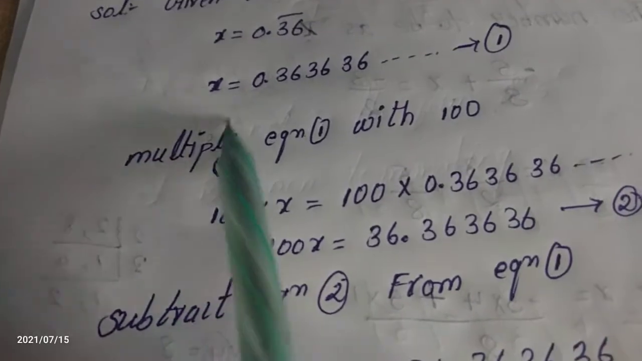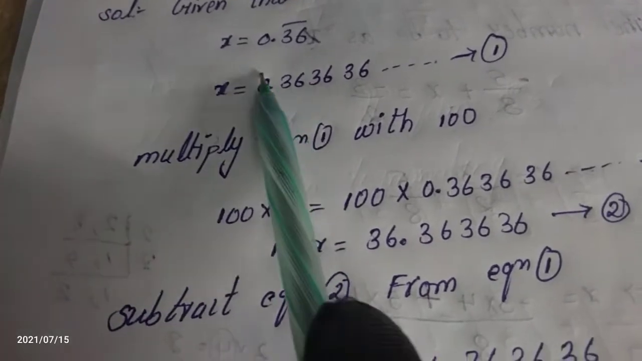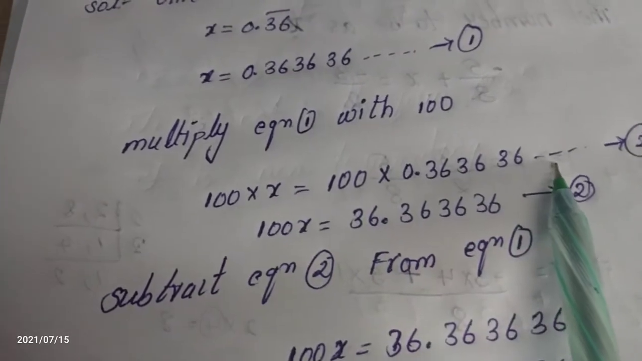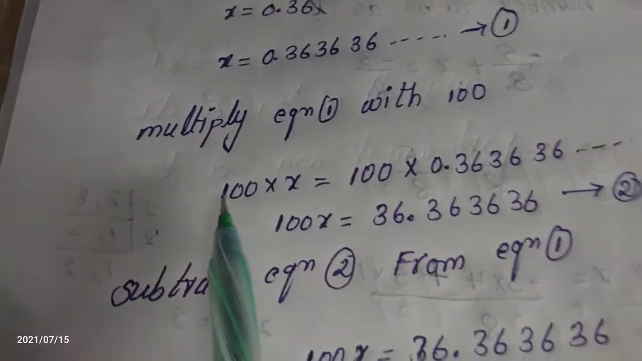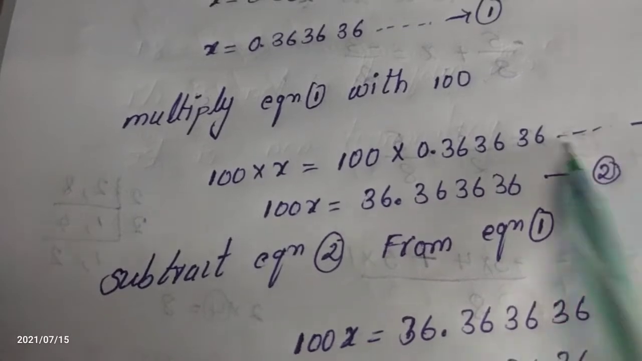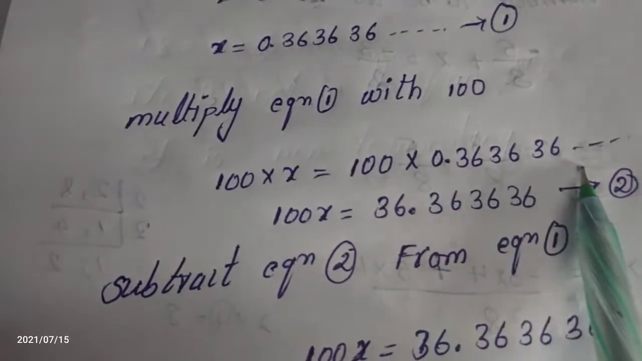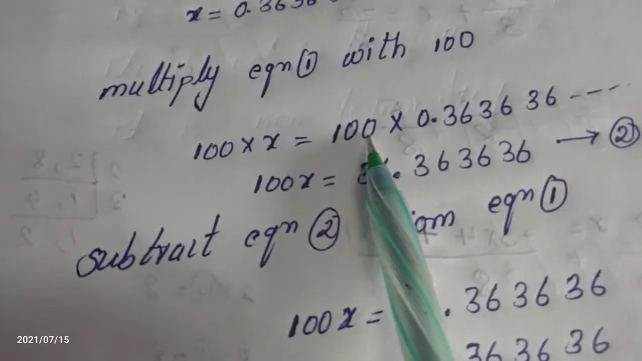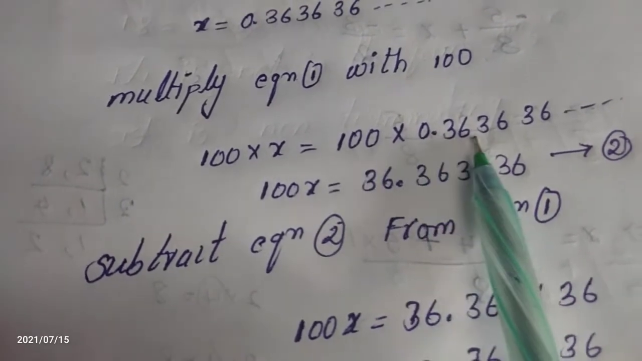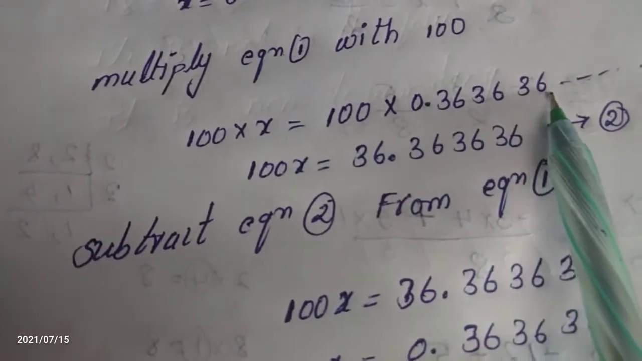I am multiplying. The LHS is x only, so 100 into x. The RHS also we have to multiply with 100: 100 into 0.363636 and so on. So 100 into x is 100x. After multiplying with 100, the decimal moves to the right by two places. This is a basic thing we learned in earlier classes.